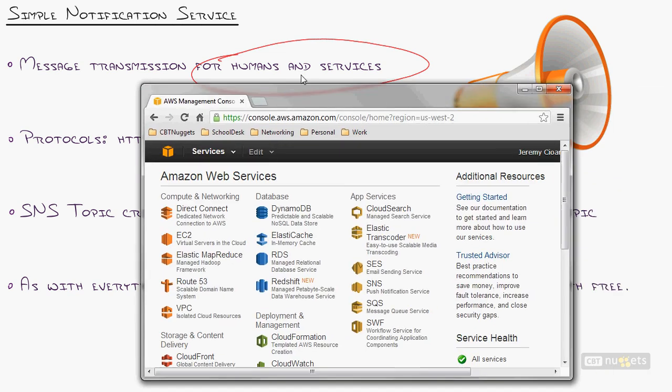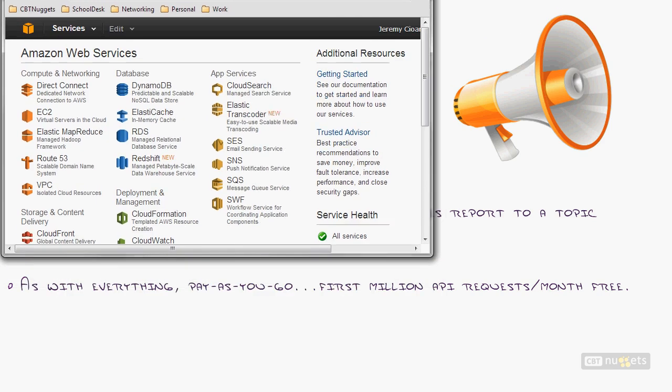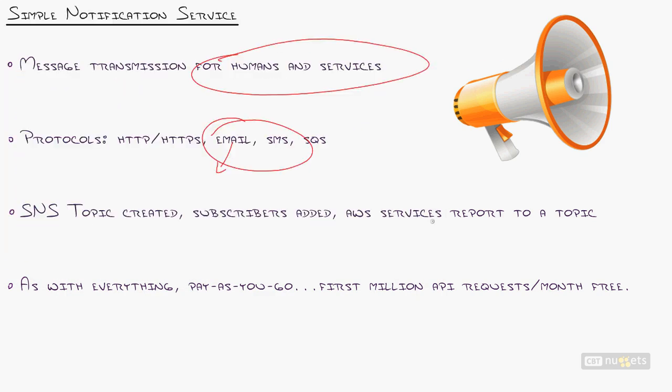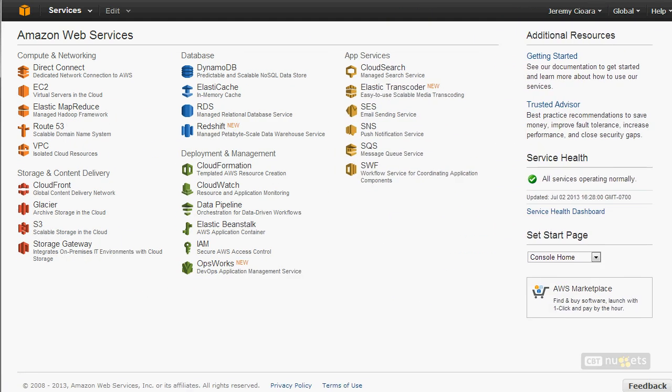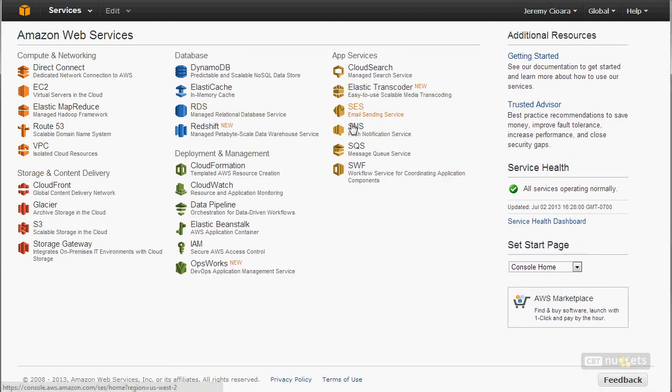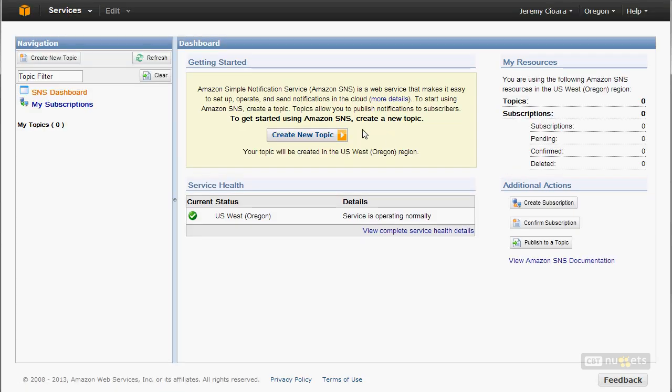Okay, how about that? I'm going to bring over the Amazon Web Services console. Let me just get that to the right size. There we go. And over on the right-hand side of that menu, you can see all the services that we're talking about. Simple Email Service, Simple Notification Service, and the Simple Queue Service. So let me give you an example of this. Let's say my Simple Notification Service. This is exactly how you configure it.